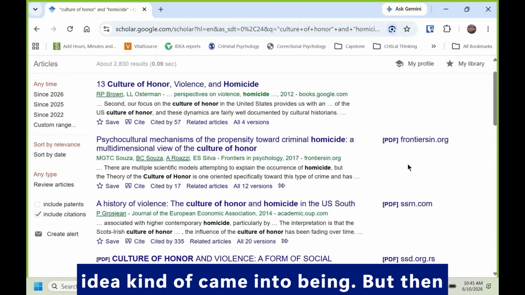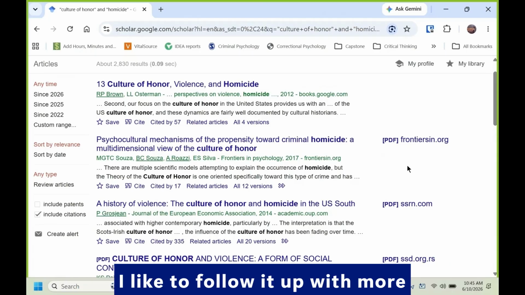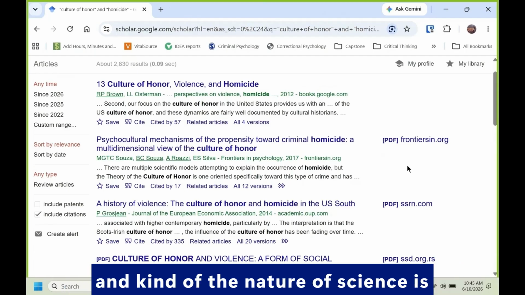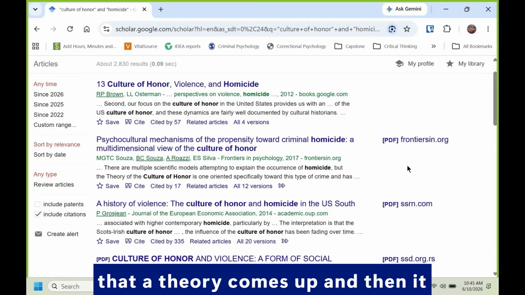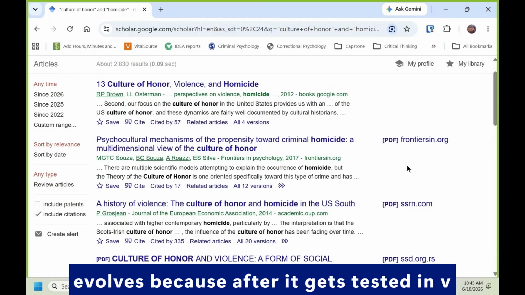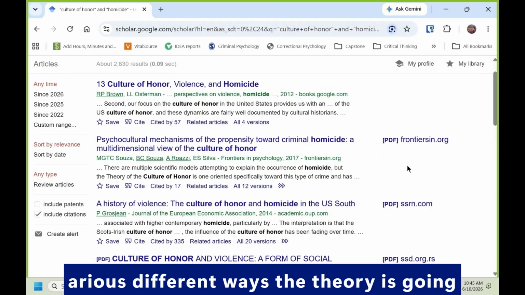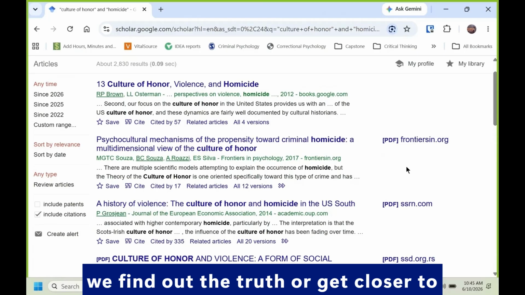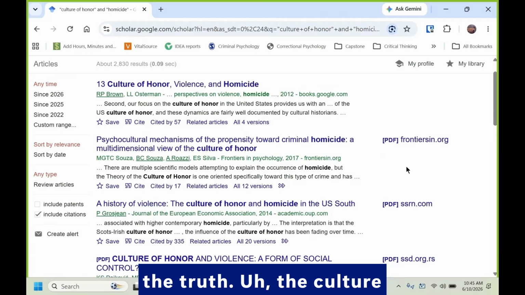It's where a certain idea came into being. But then I like to follow it up with more recent ones, because what often happens, and the nature of science, is that a theory comes up and then it evolves, because after it gets tested in various different ways, the theory is going to change and evolve. And that's how we find out the truth, or get closer to the truth.